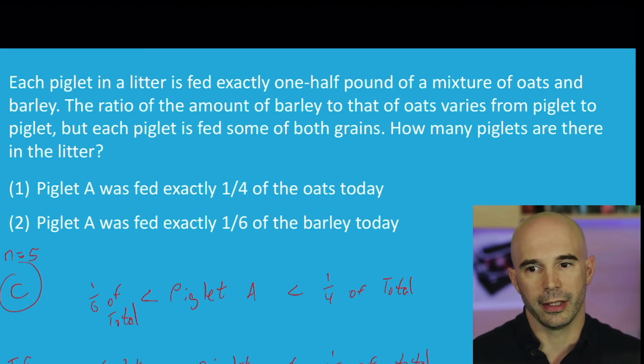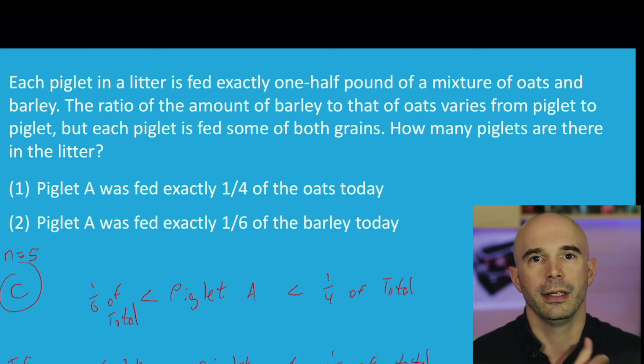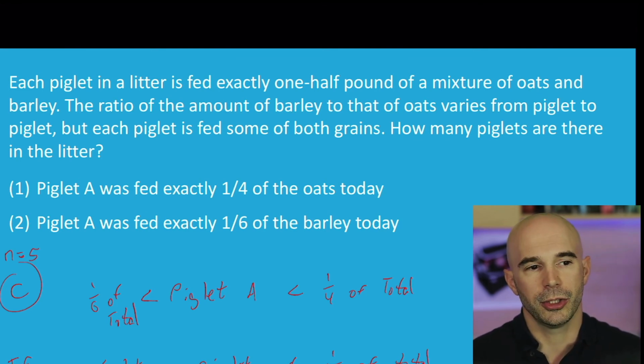So that's one way to solve this. I think the constraints that people tend to forget about here are, one, the number of piglets has to be an integer. So there's an integer constraint there.